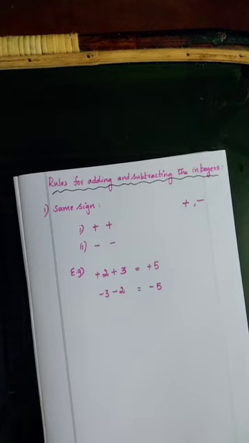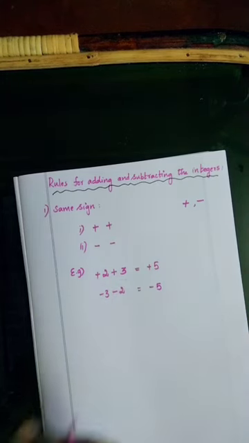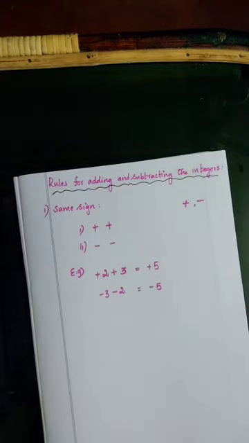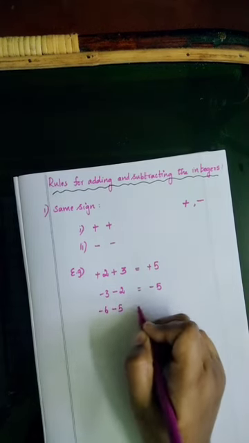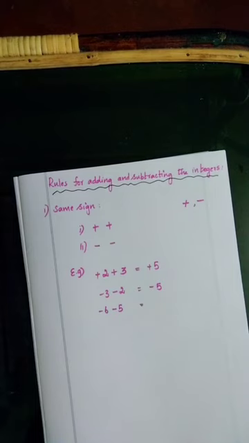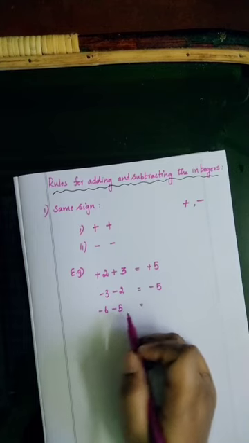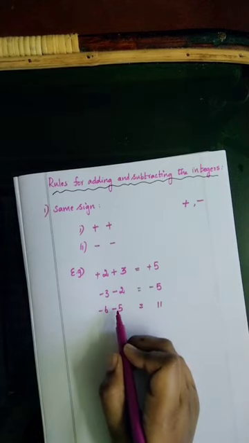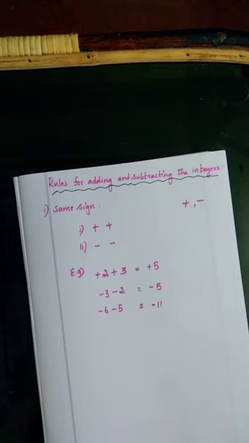So this is the first rule, that is same sign. If both the numbers are having the same sign, you just add both the numbers and put the same sign in the answer. Understand? See one more example. Minus 6 minus 5. First we need to add both the numbers. 6 plus 5 is 11. And put the same sign. Here it is negative sign, so put the negative sign. This is the answer. Understand?